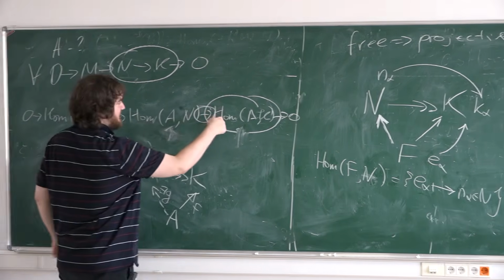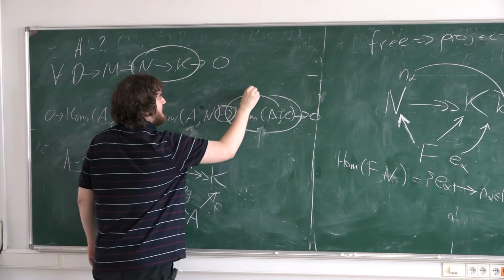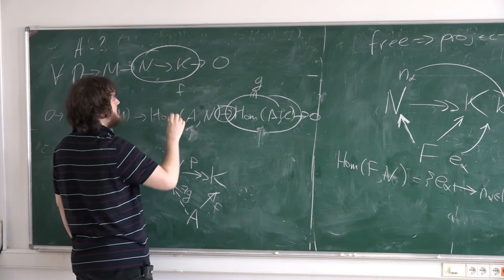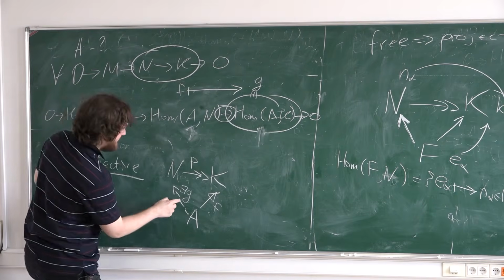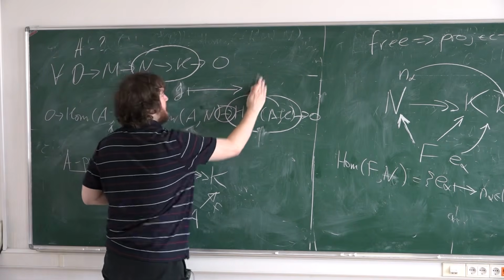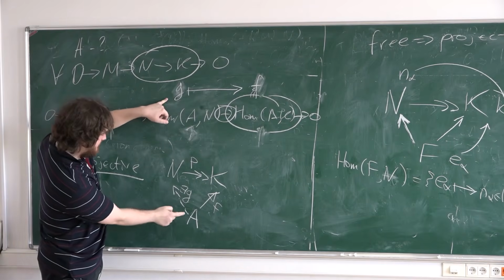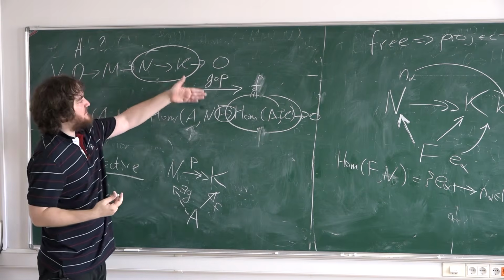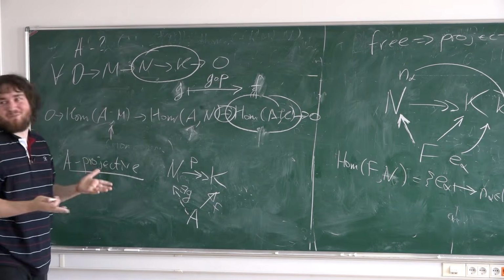This composition must be some element here. If you have some G here, you can find some homomorphism here such that it goes to this element. So I think it's G, F. F is a map from A to K. You find G, and this image is just the composition. So you need that this composition must be equal to F. By definition, because you find a pre-image.